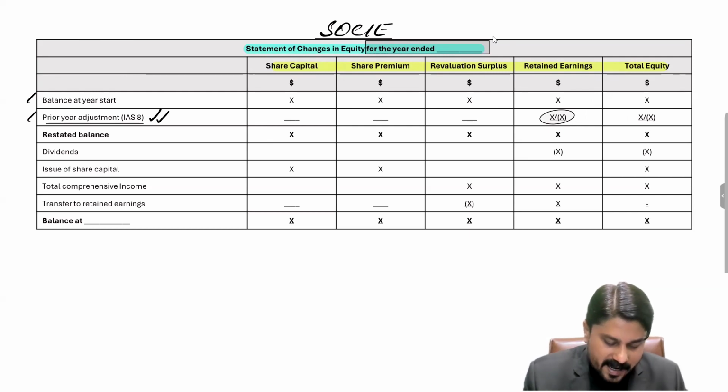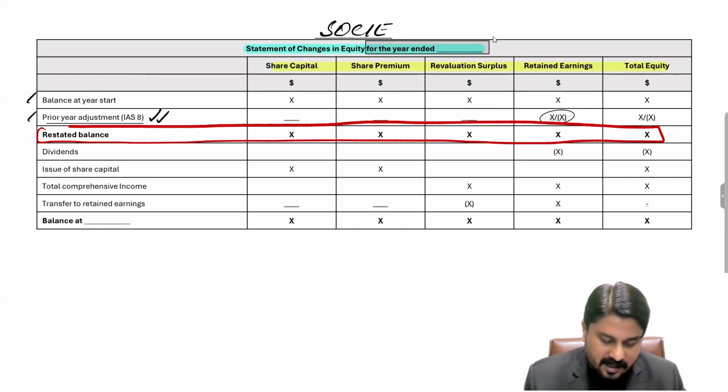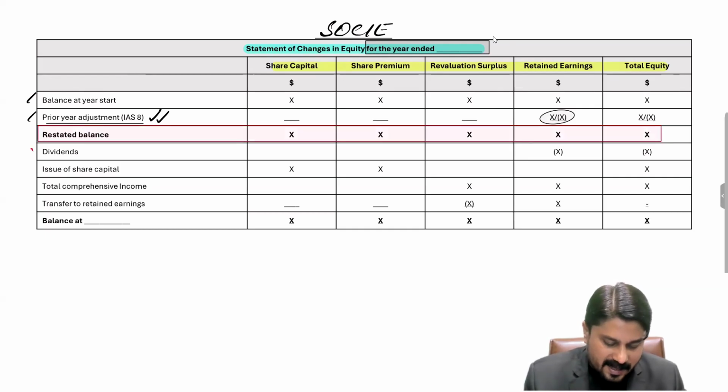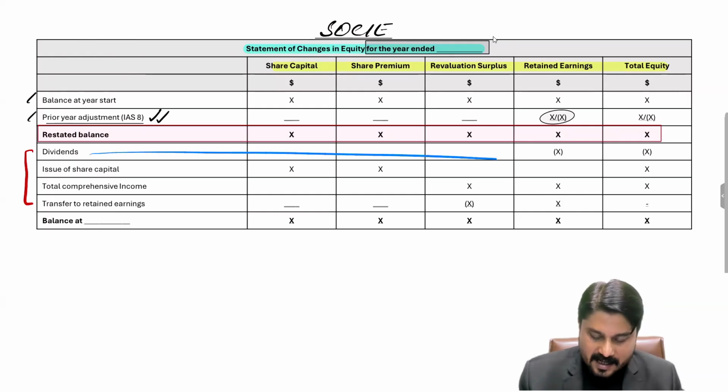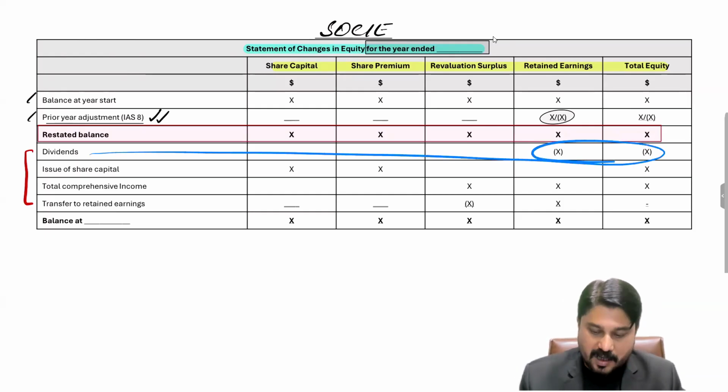After making these prior year adjustments according to IAS 8, what we get are the restated balances, and in the restated balances we have to show this year's transactions. After getting the restated balances, we have to take the impact of the current year transactions. For example, if the company has paid dividends, the dividend would be paid from the retained earnings, also reducing the total equity.